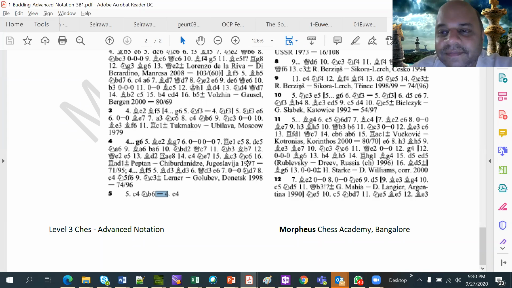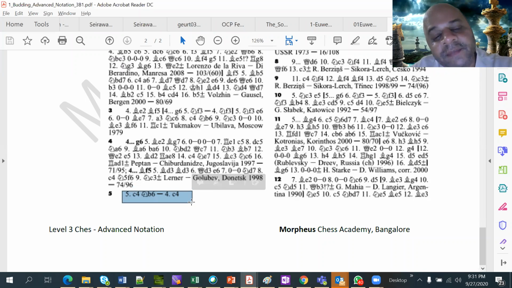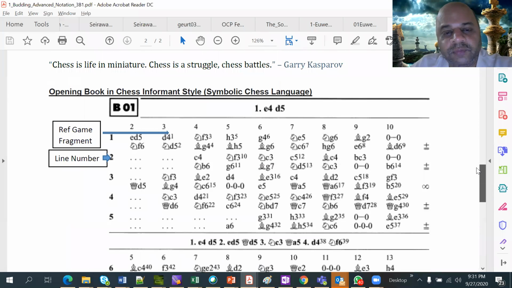Okay. So what are those names? And here, what they are saying is that this will typically transpose. So there is a fourth move also here. There is an option for playing c4. And if you play c4, then sometimes by the fifth move, playing c4 and b6, you will transpose into the line where the fourth move itself is c4, if I am not mistaken.